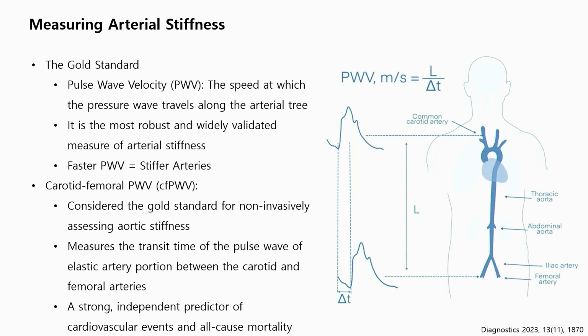We can measure arterial stiffness with pulse wave velocity, which is considered the gold standard. It measures the speed at which the pressure wave travels along the arterial tree, and a faster pulse wave velocity means stiffer arteries. Among them, carotid-femoral pulse wave velocity is considered the gold standard for non-invasively assessing aortic stiffness. It measures the transit time of the pulse wave between the carotid and the femoral artery, which is composed of mainly elastic arteries, and is a well-known, strong, and independent predictor of cardiovascular events and all-cause mortality.